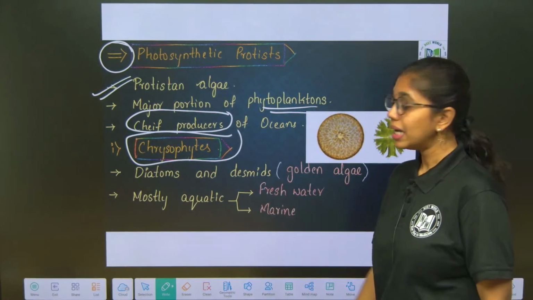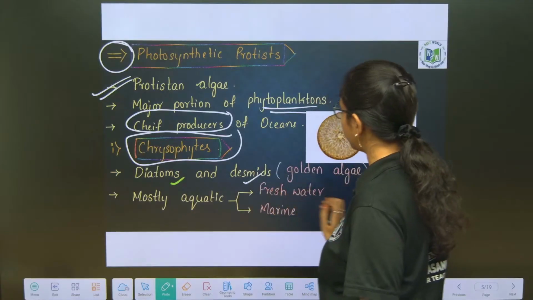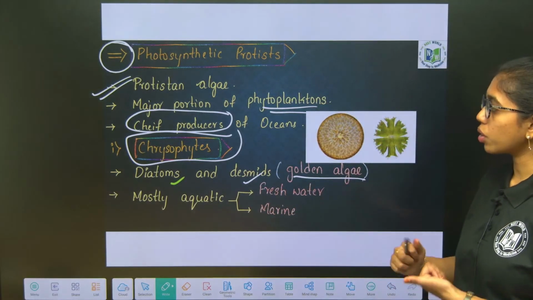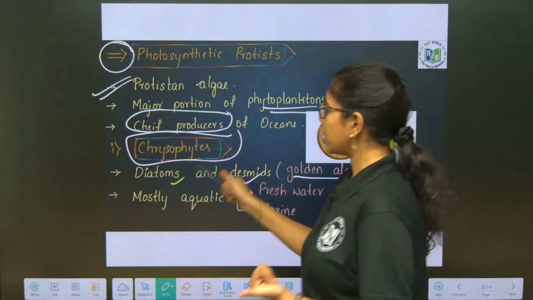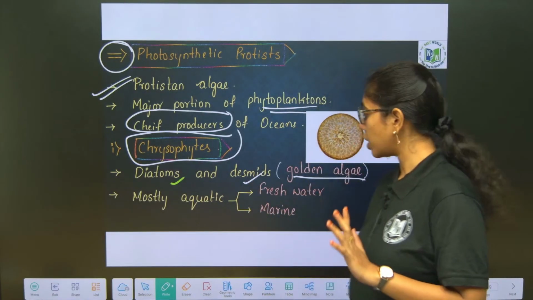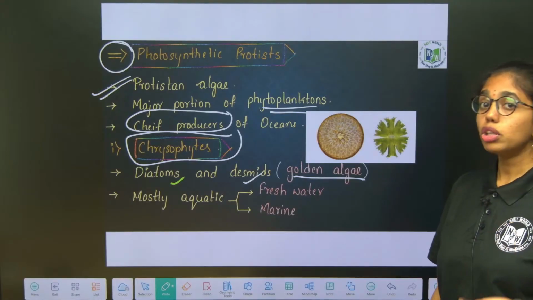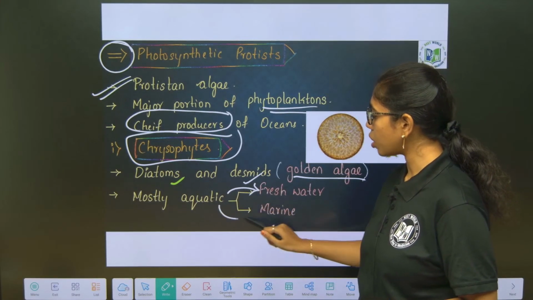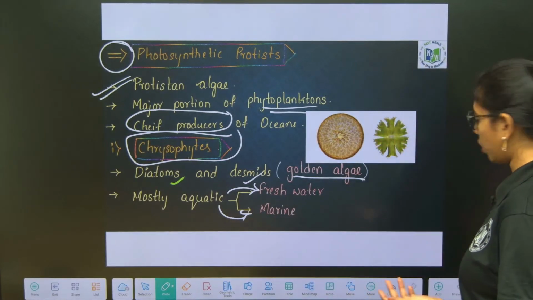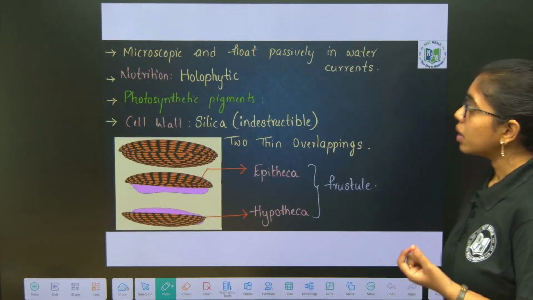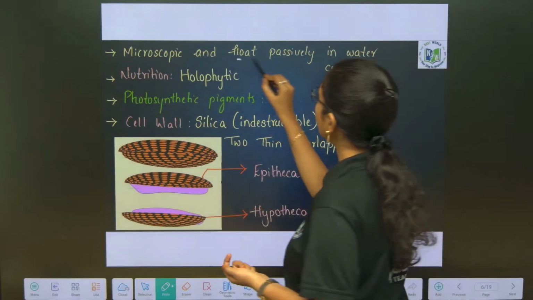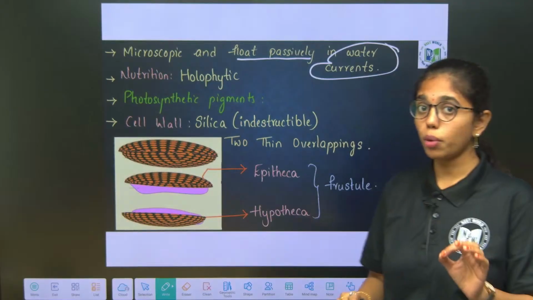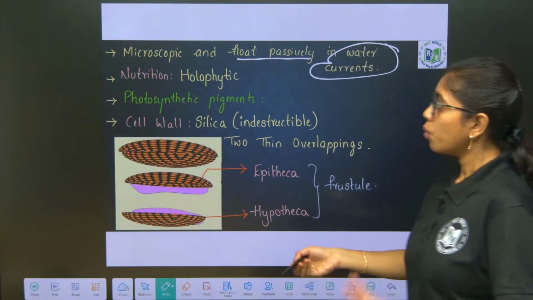Next, first we have to look into chrysophytes. Chrysophytes include diatoms and desmids. Desmids are commonly called what? Golden algae. So chrysophytes include diatoms and desmids. Mostly they are aquatic, which includes freshwater protists or marine water protists. They are microscopic and they float passively in the water currents.